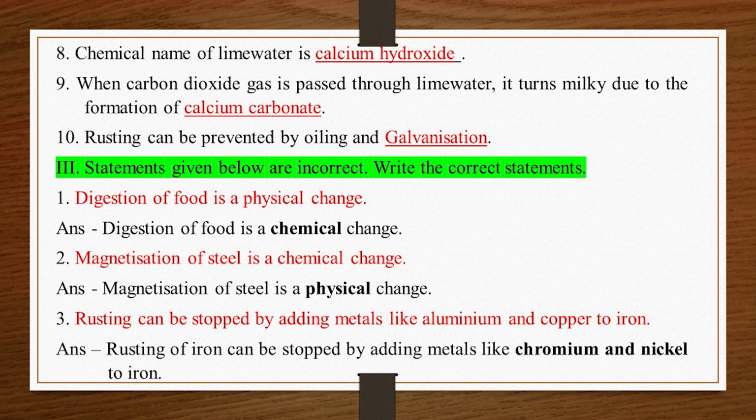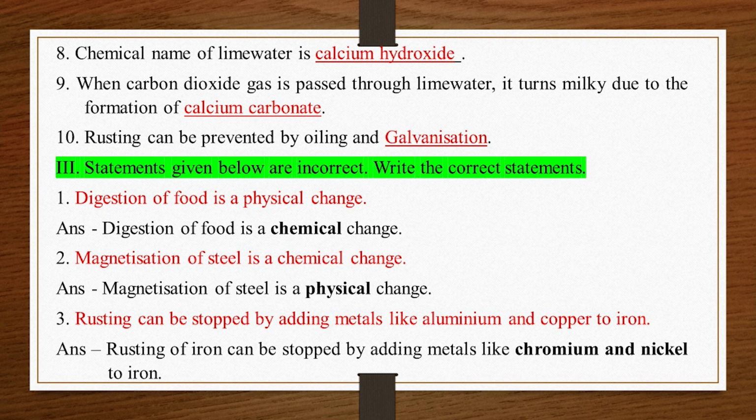3. The statements given below are incorrect. Write the correct statements. 1. Digestion of food is a physical change. Answer. Digestion of food is a chemical change. 2. Magnetization of steel is a chemical change. Answer. Magnetization of steel is a physical change.